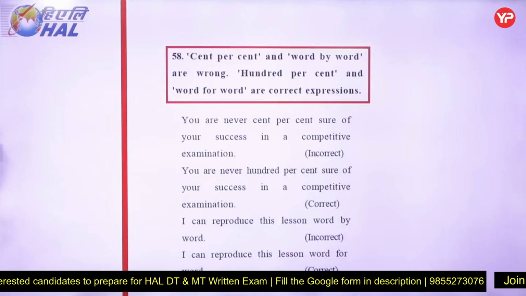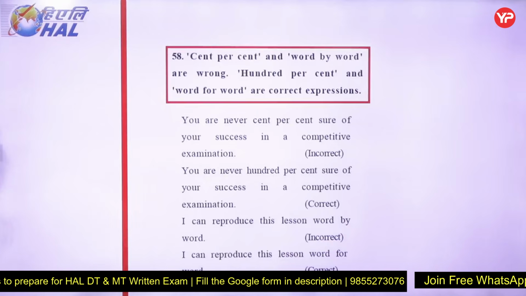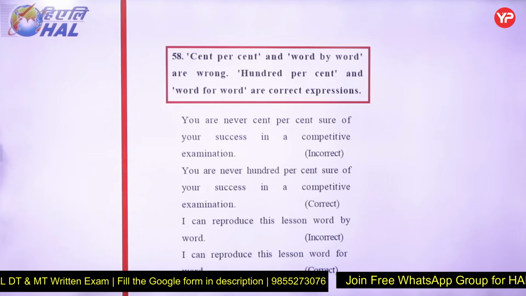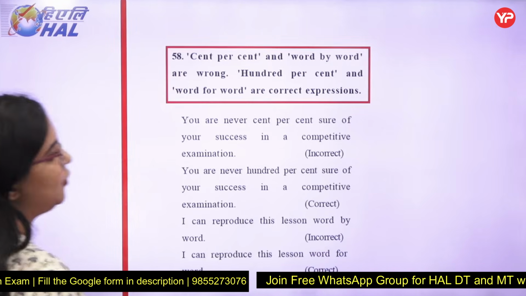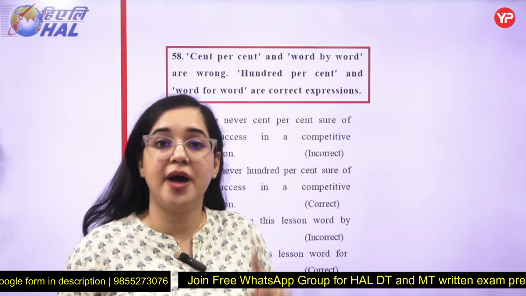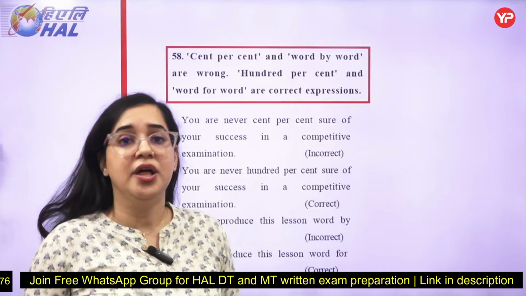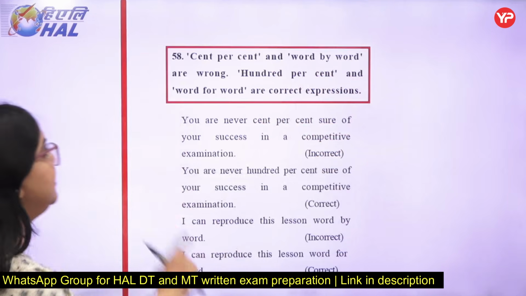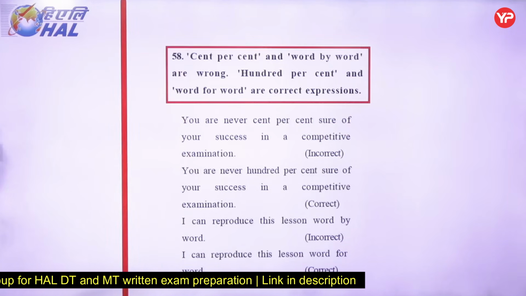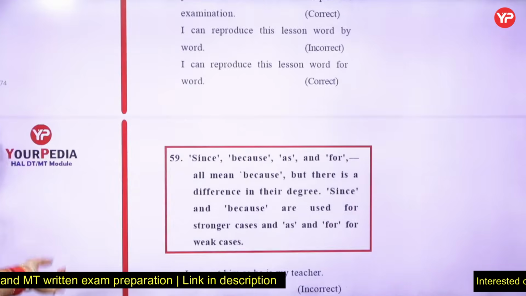Next is 58, which states "cent percent" and "word by word." Oh my God, these are wrong, because sometimes we say, oh, I'm cent percent sure. No, I'm 100% sure. Learn these things word by word. No, learn all the rules word for word. Okay, so these are interesting ones. Word for word is the correct one.